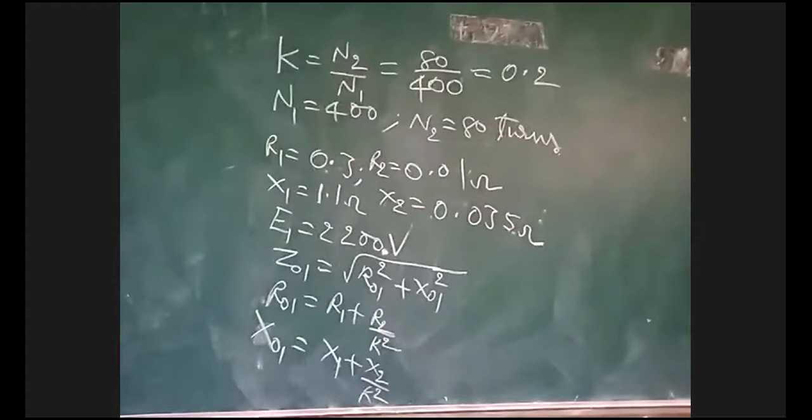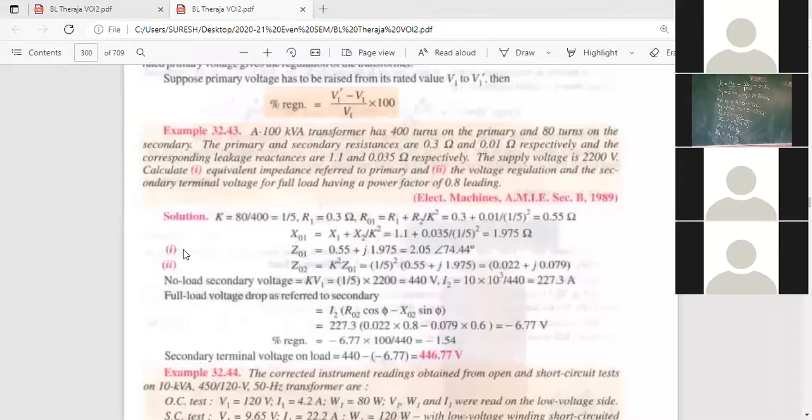We know the value of R1, R2, X1, X2. We can calculate R01 and X01. R01 is 0.55. How much have they given? 0.55, okay. See on the screen. R01 is 0.55 ohms. X01 is, take down the values, it is given there in your textbook. Afterwards, you can calculate. X01 is that much.